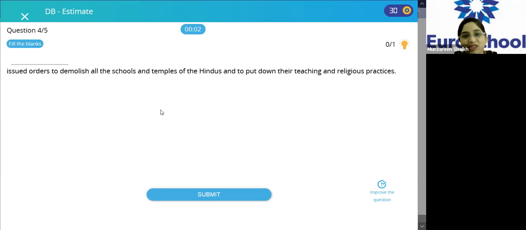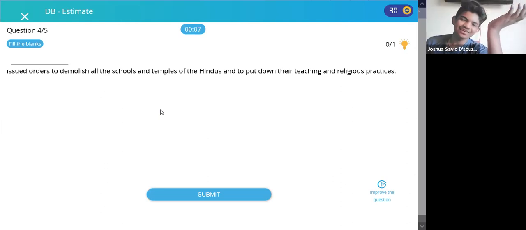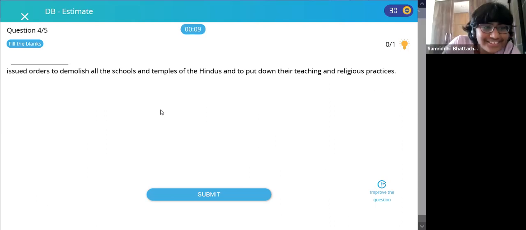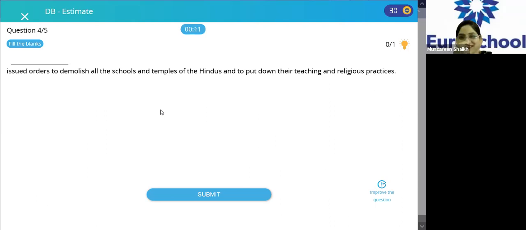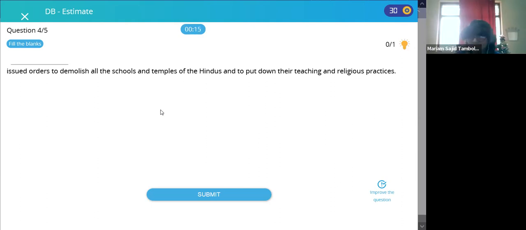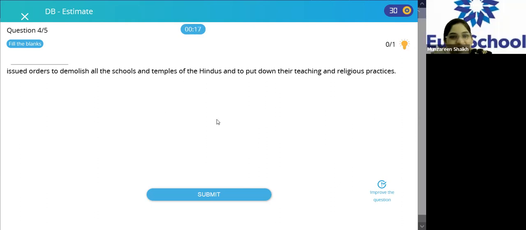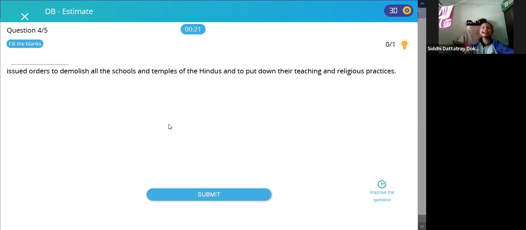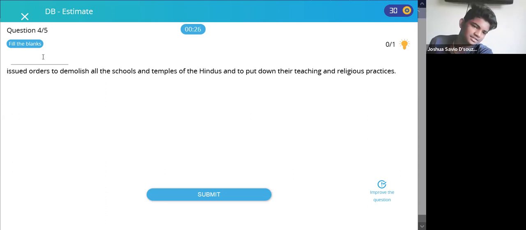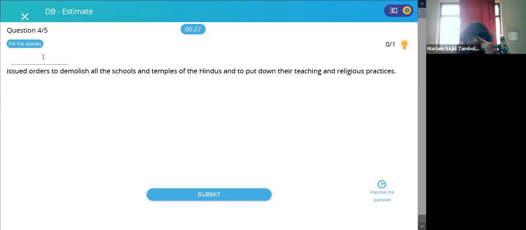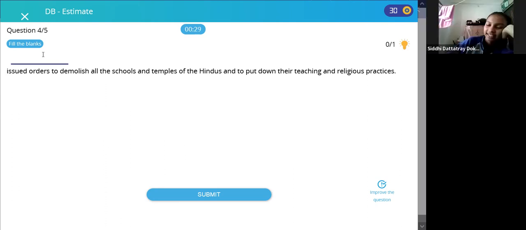Next question. Dash issued orders to demolish all schools and temples of the Hindus and put an end to their teachings and religious practices. Ma'am, this is the easiest quiz of the year. You can say that. Obviously, the same answer. Yes. Next, what's the answer? Say it. Aurangzeb. Okay. Submit it.